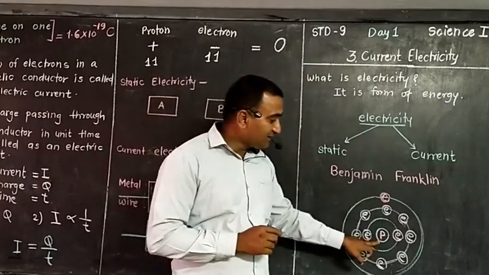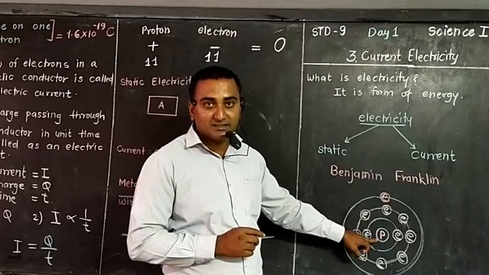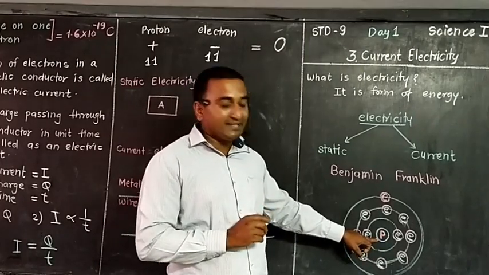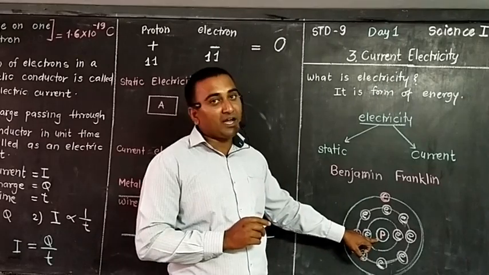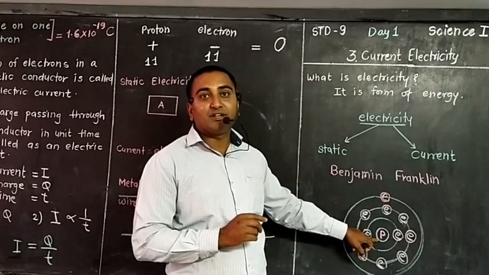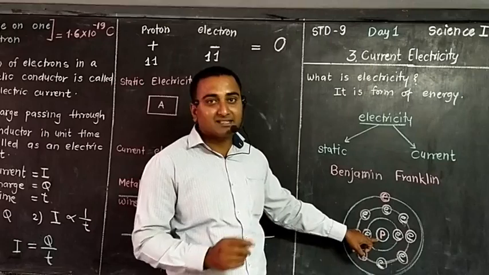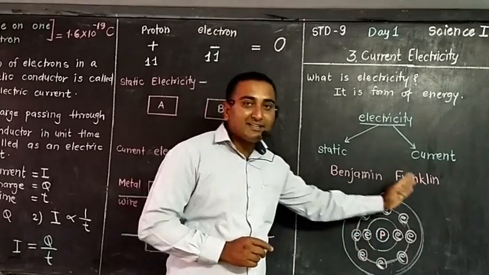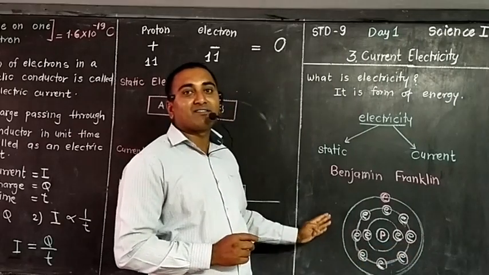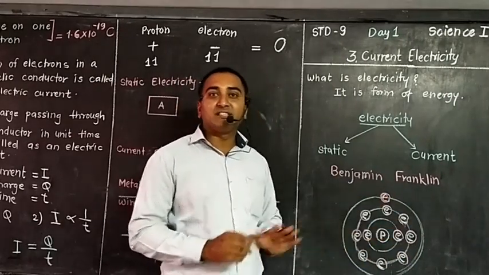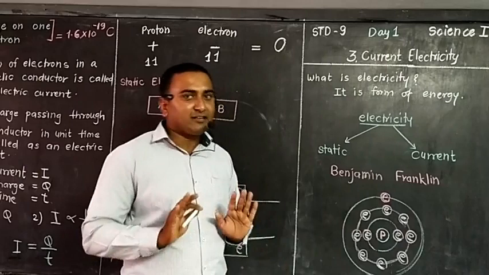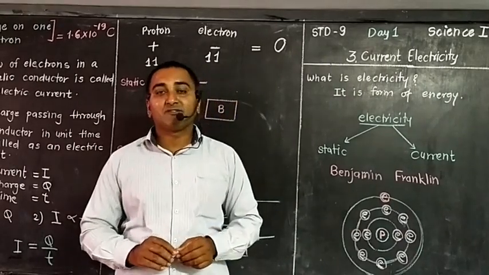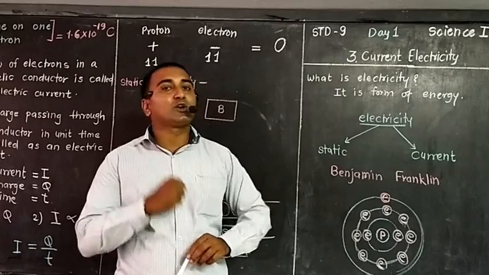Within the atom, at the center we have the nucleus. The nucleus has two kinds of particles, protons and neutrons. Neutrons are chargeless, protons are positively charged, and negatively charged electrons are revolving around the nucleus within their specific orbits. That information we have. But one new concept we are going to discuss is what is meant by a free electron.